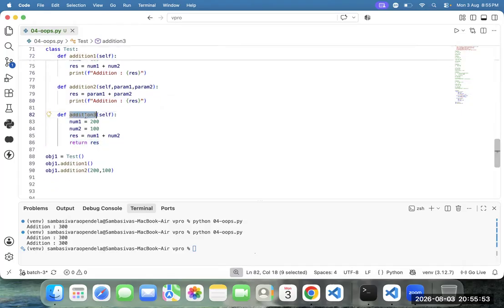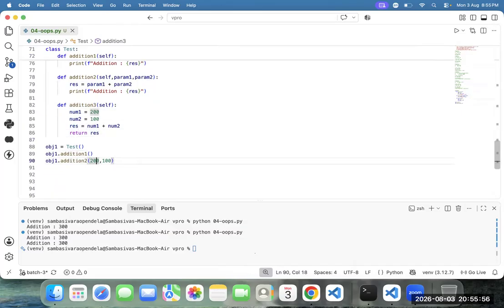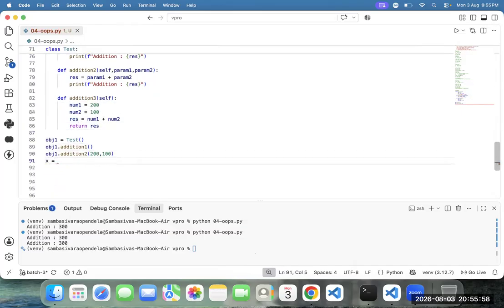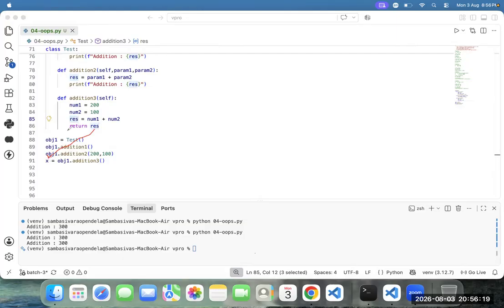And how to call the addition 3? X equal to obj1 dot addition 3. Team, num1 contains what? 200. Num2 contains what? 100. Result contains what? 300. That 300 is stored to x. Because of which keyword? Return. Returning the result to x is because of one keyword, and that keyword we call the return keyword.